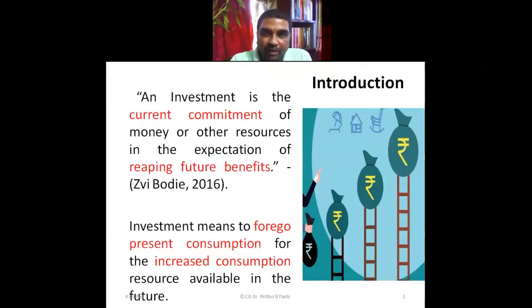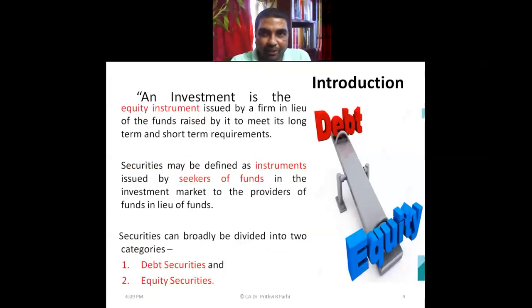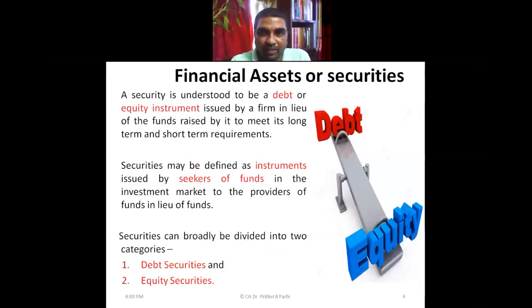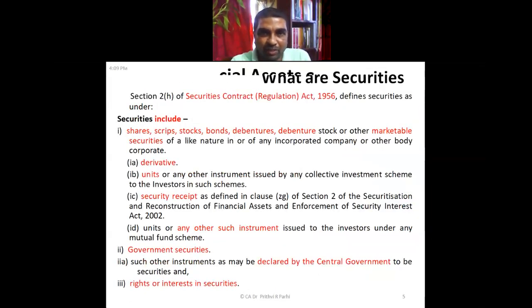So the introduction part is over. I had introduced you to the topic: what is a financial asset, what is the meaning of securities. We have discussed the technical definition of securities, which is provided under Section 2(h) of the Securities Contract Regulation Act 1956, or we call it SCRA. These definitions I had explained to you.